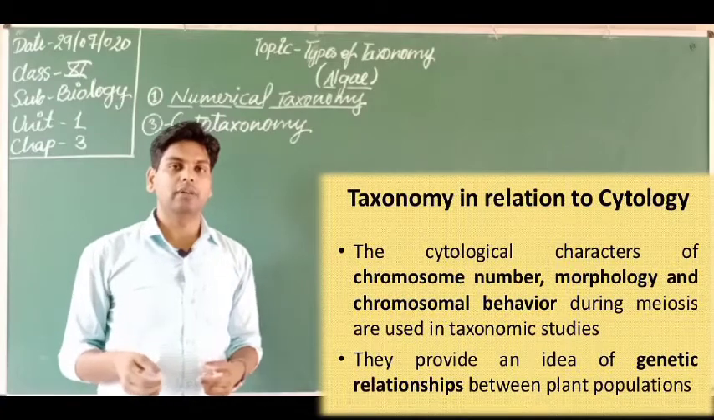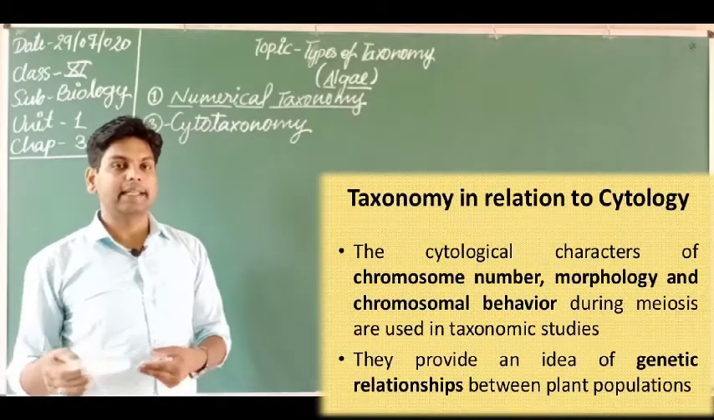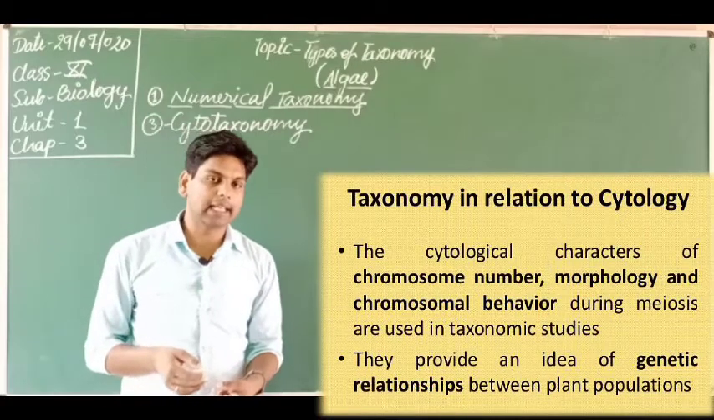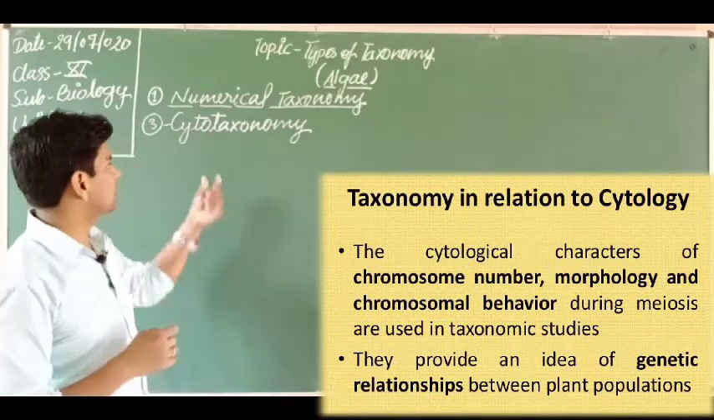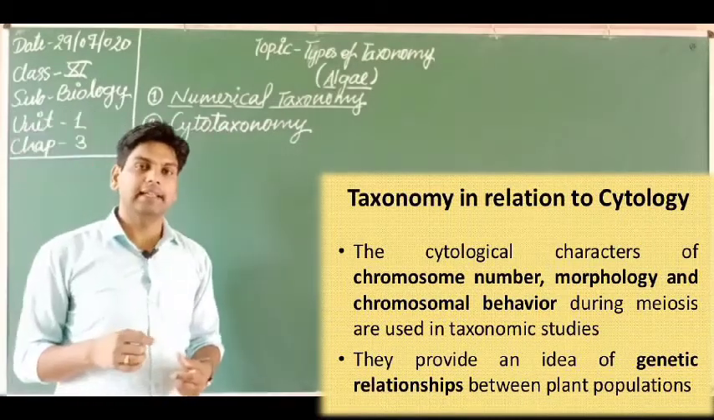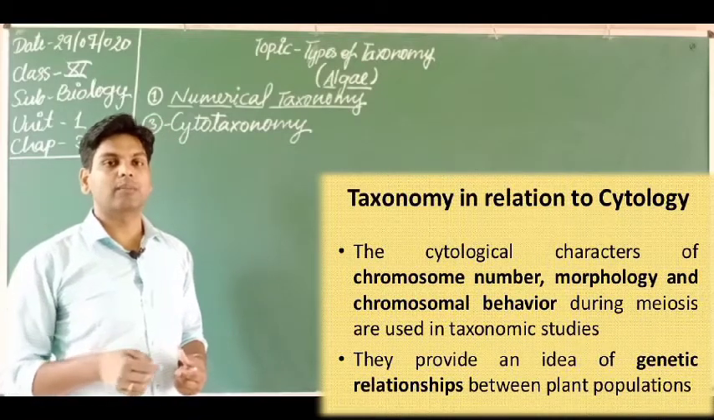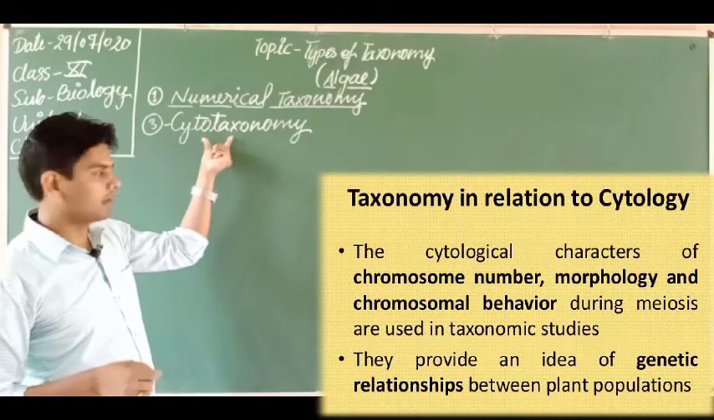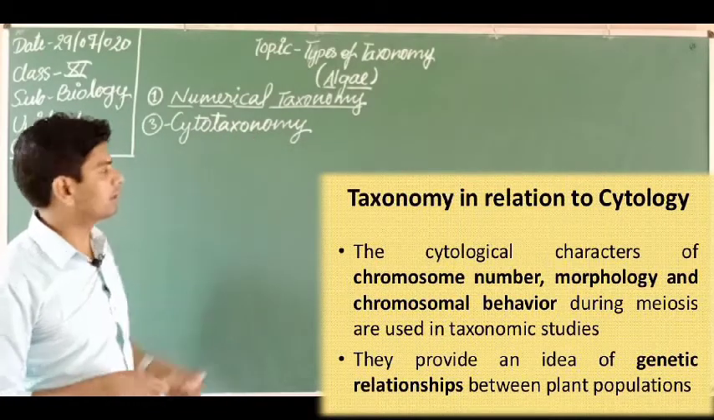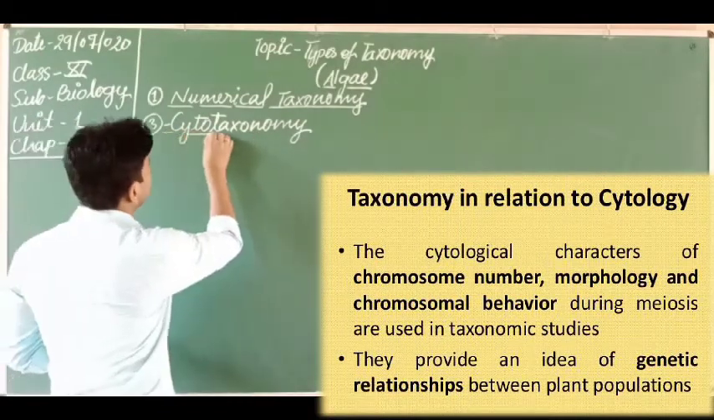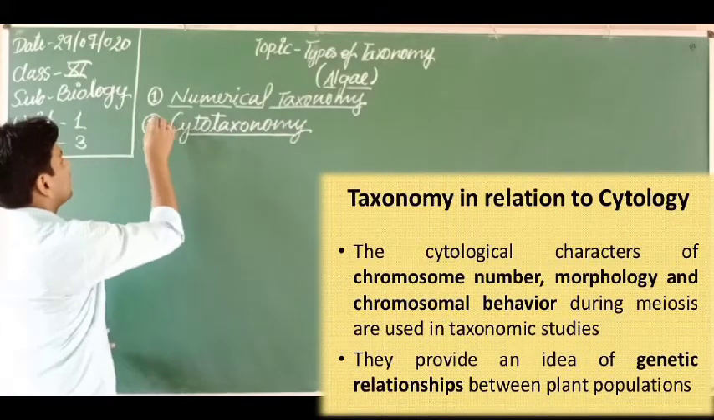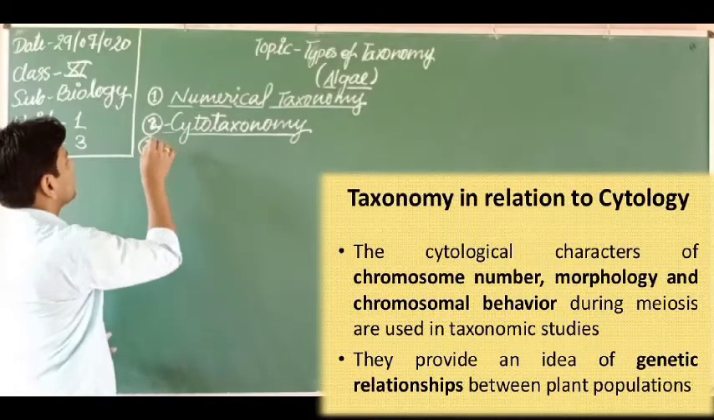Cyto is a term you know very well. Cyto is derived from the cell. It comes from cell, so it is related with the cell. So cellular organization, the number of chromosomes and sizes of chromosomes are the basis of this type of taxonomy. Okay, so this is cytotaxonomy, the second one.